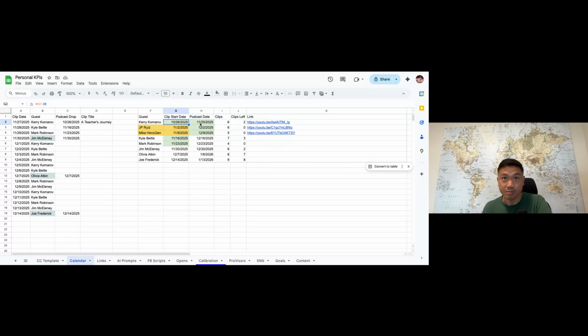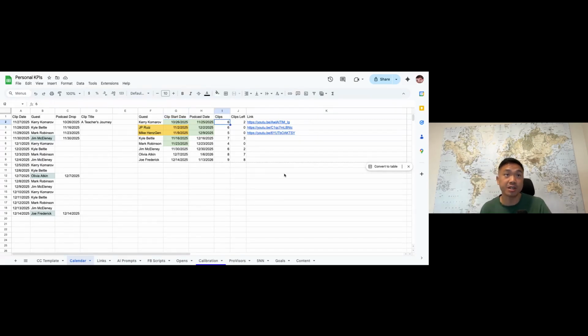So the main thing I want to do is show the formulas that I'm using. For me, being an accountant, it's pretty easy, I'm pretty used to all of it, but I'm not sure if other people really know how to use it. And it's really not that hard if you understand how to actually use it. So here, these are just hard coded. I have the guest name, and then I have the podcast posting date. And I want to say a month before, I will start dripping those clips. So all I did was take the podcast date and subtract 30 from it, and that gives me a clip start date.